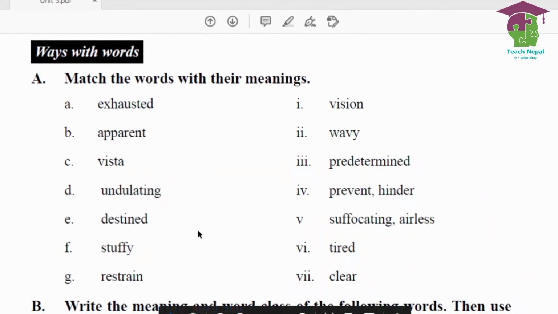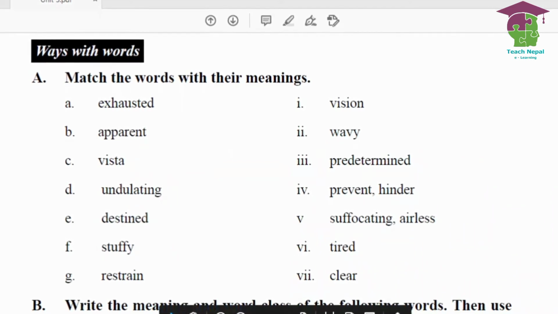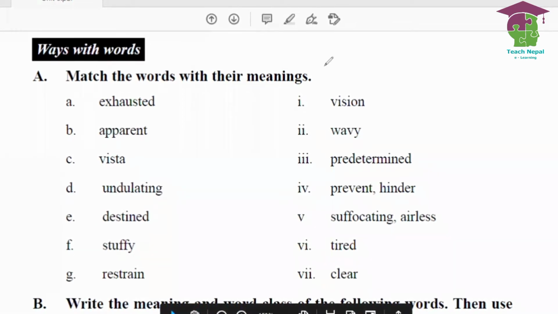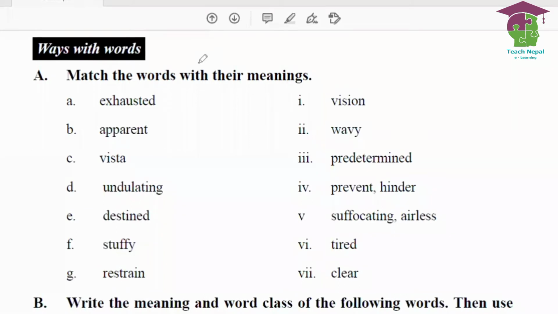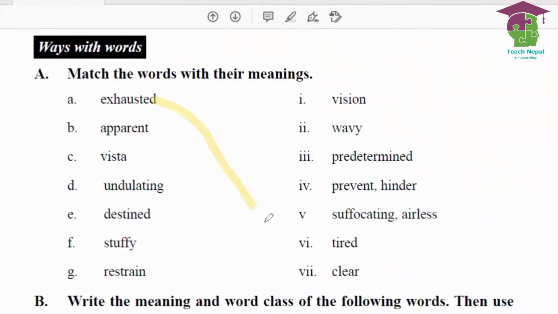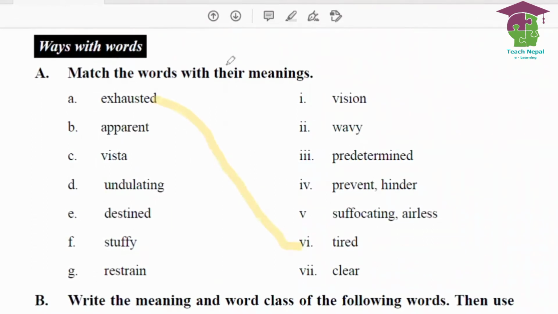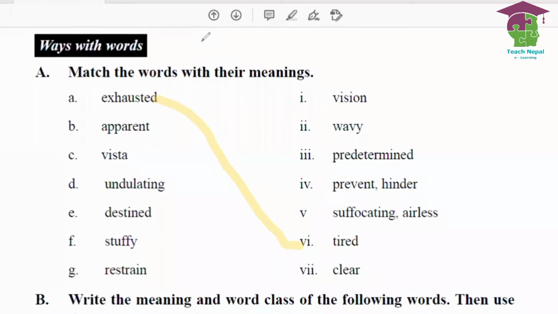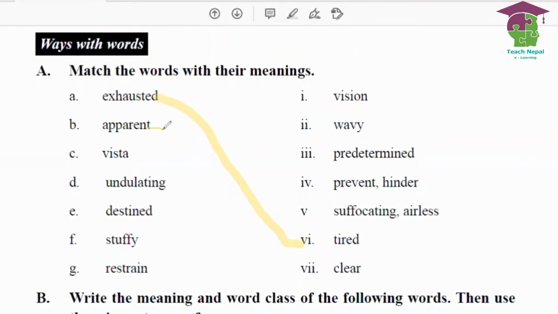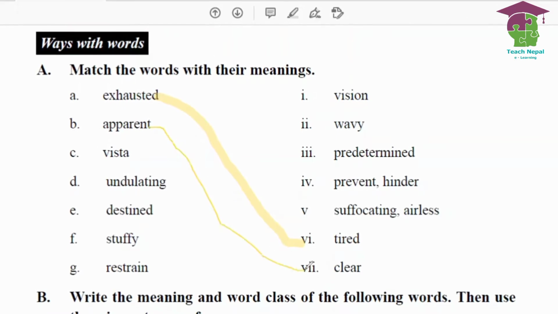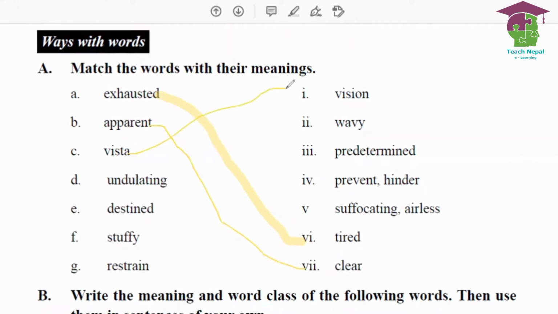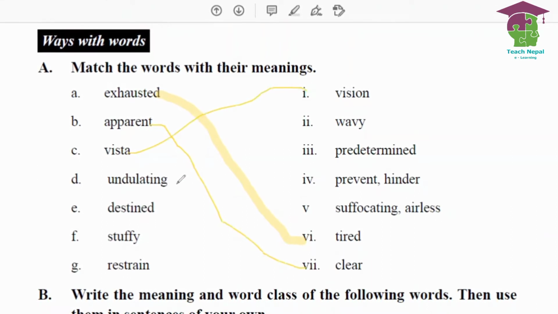Now let's get started with the vocabulary tasks with words. Here you need to match the words with the meaning given there in the right hand side. Exhausted. The meaning of exhausted is tired. Similarly, apparent. The meaning of apparent is clear. So you need to match this word with clear. Vista. This means vision. Vista means vision. Now we can match it.